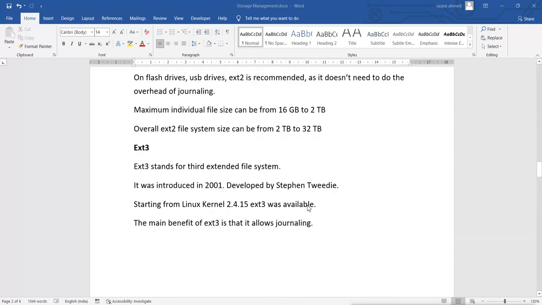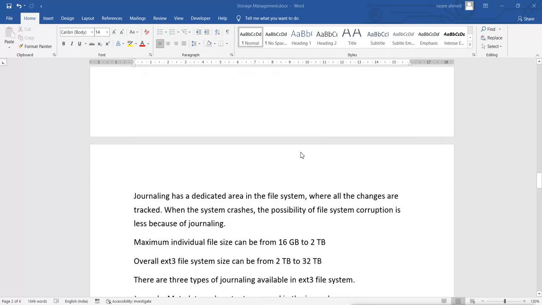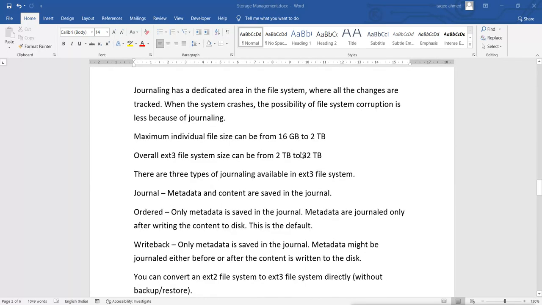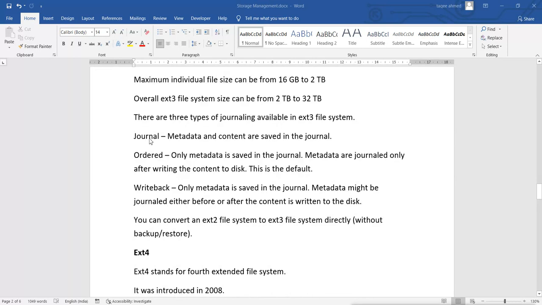But the maximum and minimum size supported for files and the hard disk is the same in ext2 and ext3. And ext3 has different types of journaling.